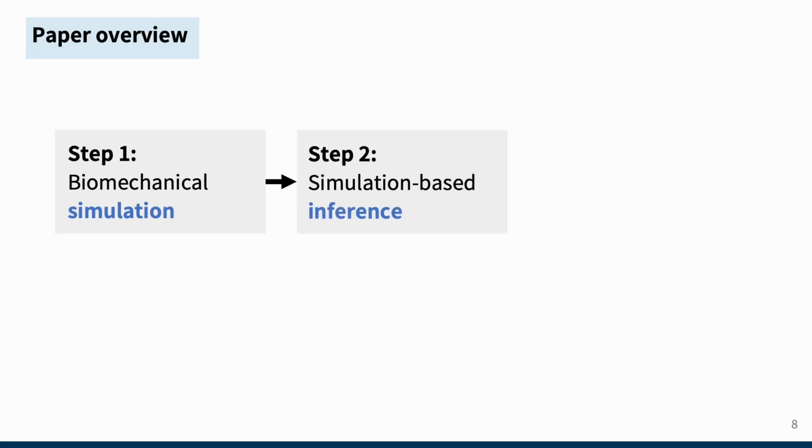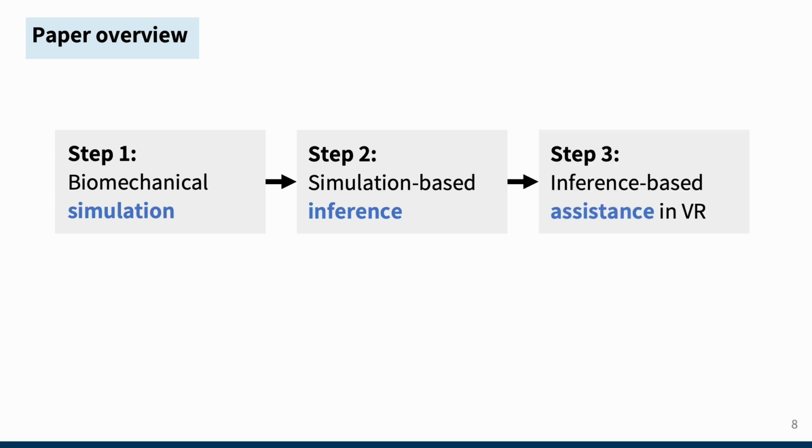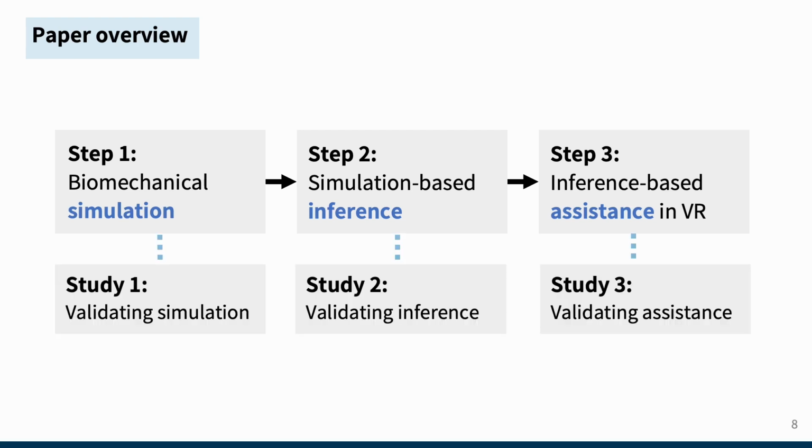Our work progresses through three steps. First, we built an agent that simulates human actions based on biomechanics. Next, we developed an inference model based on the agent simulation. Finally, we deployed this inference model to assist end users in virtual reality. And each of these steps has been validated by our separate studies.